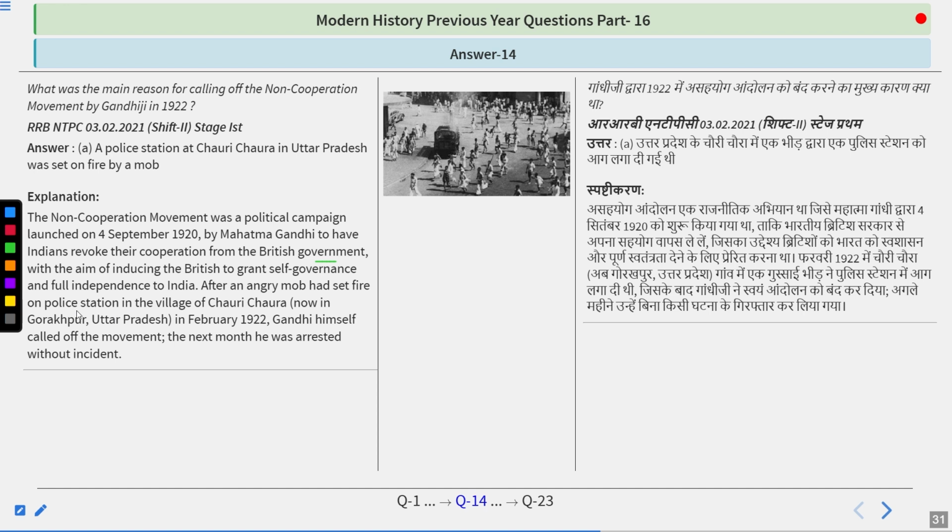After an angry mob had set fire on a police station in the village of Chauri Chaura in February 1922, Gandhi himself called off the movement. The next month, he was arrested without incident. So Chauri Chaura was the particular incident after which Gandhiji called off the movement, because from the starting of the movement, Gandhiji said that he did not want any violence during the movement, but people did not comply, and an incident like Chauri Chaura happened, and after that Gandhiji called off the movement.